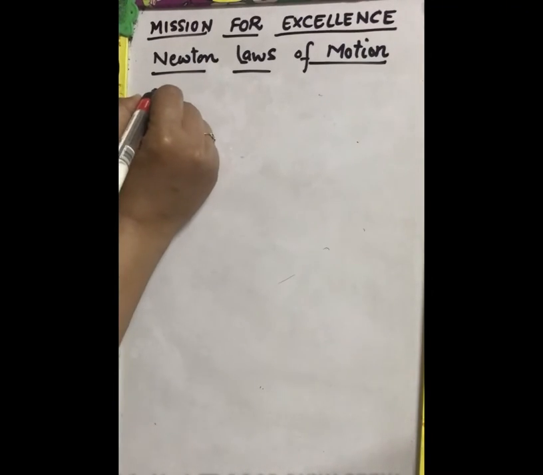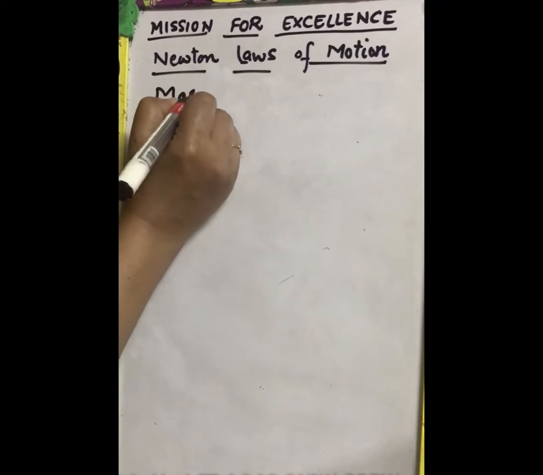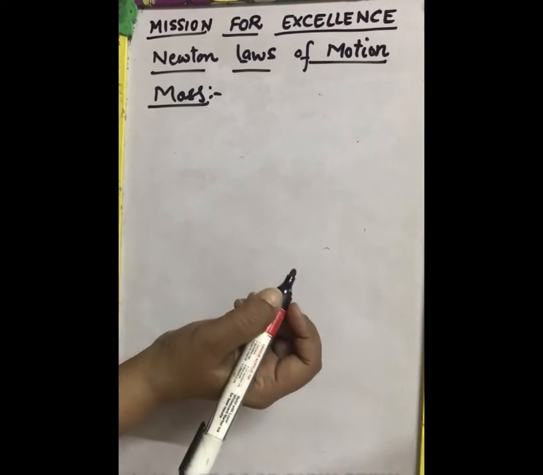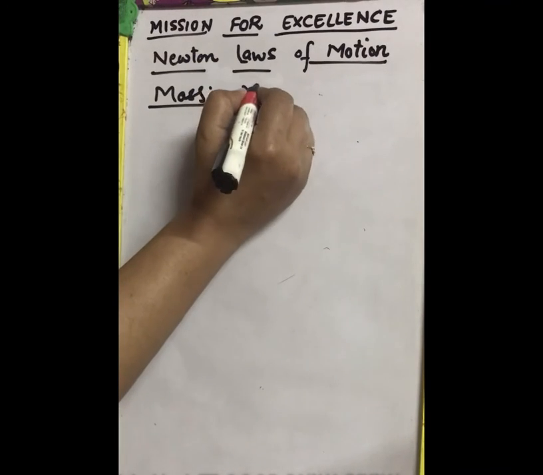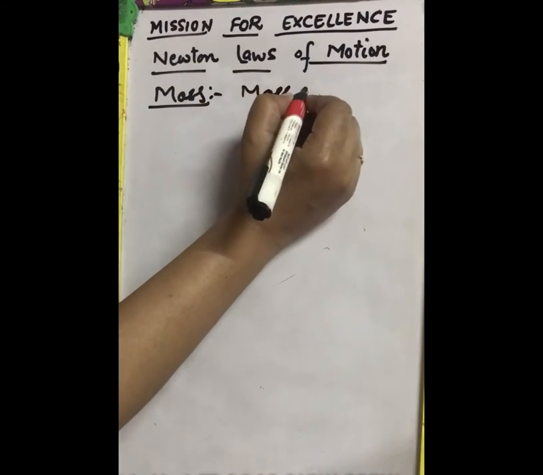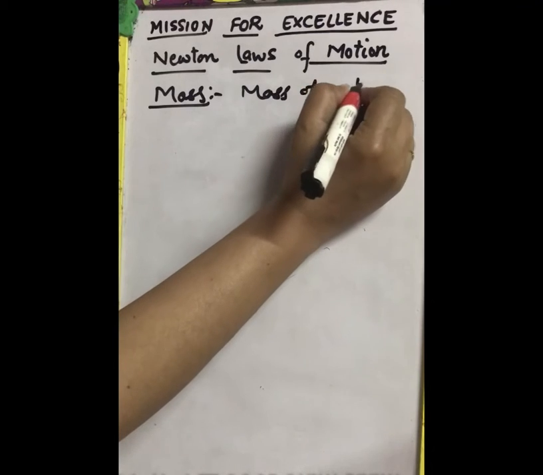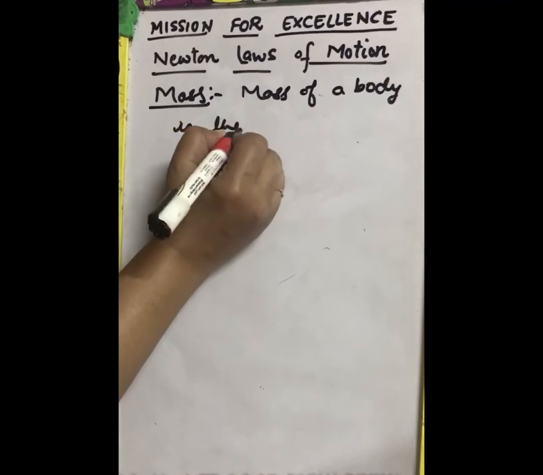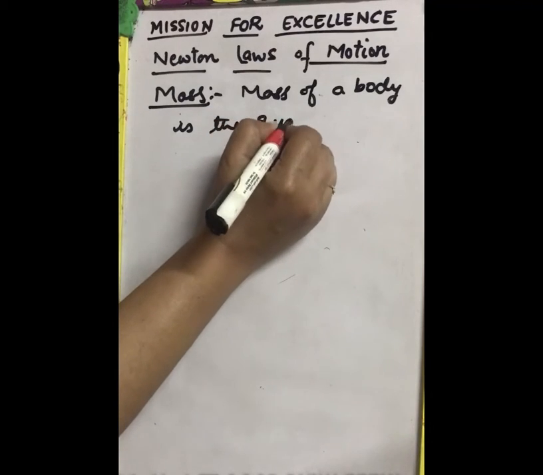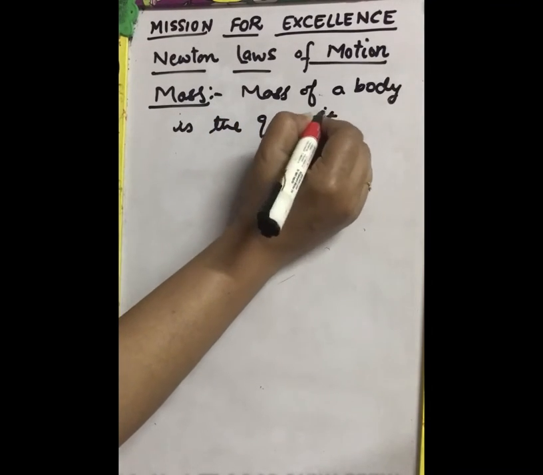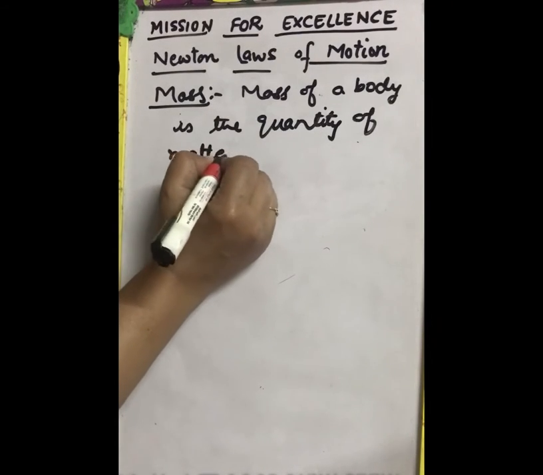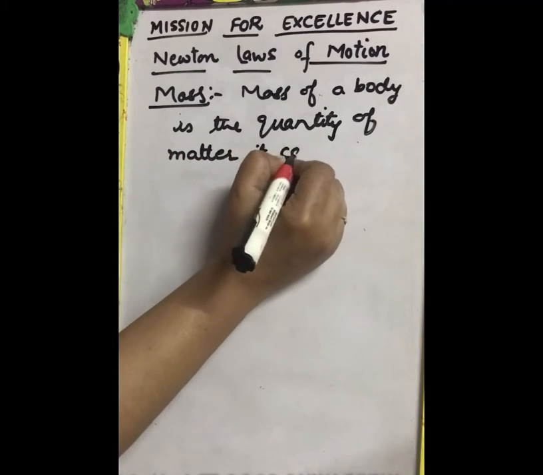The first term is mass. What is mass? Mass is the quantity of matter it contains. So mass of a body is a quantity of matter it contains.